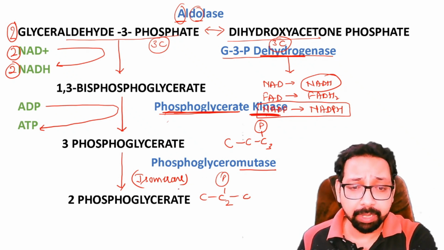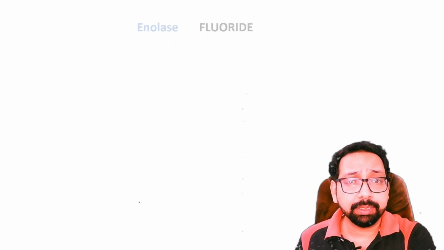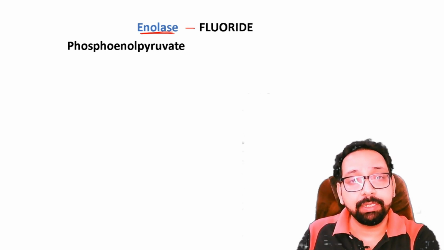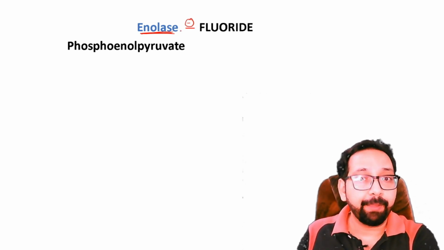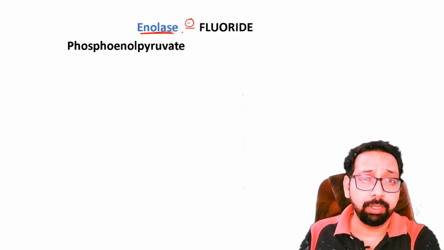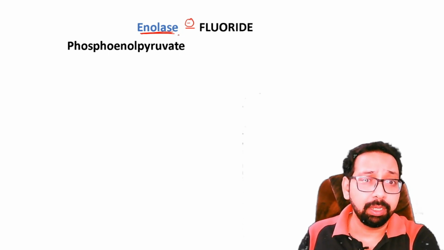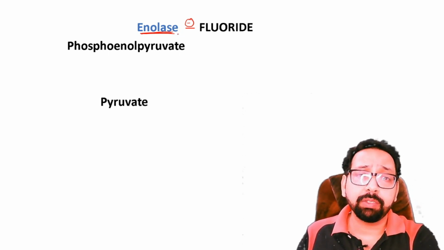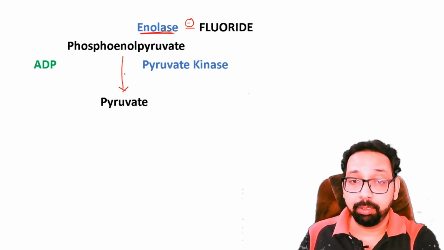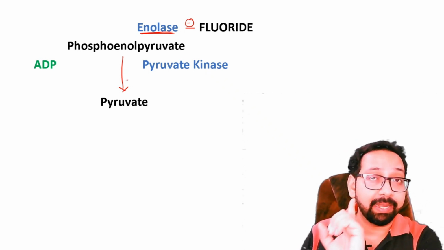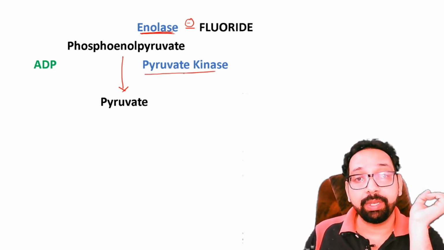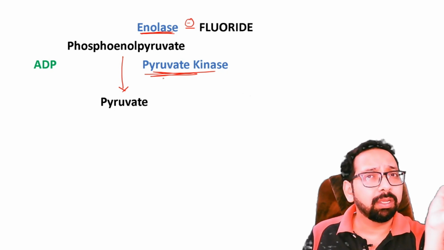Now, 2-phosphoglycerate is converted to phosphoenol pyruvate by enzyme enolase, and this enolase is inhibited by fluoride. When we take a blood sample for blood sugar estimation, we take fluoride in the test tube so that we can inhibit glycolysis. Now, the last step is phosphoenol pyruvate to pyruvate by pyruvate kinase, an irreversible step. The first irreversible step I told you is catalyzed by hexokinase, second by phosphofructokinase, and third this pyruvate kinase. Remaining all other steps are reversible.